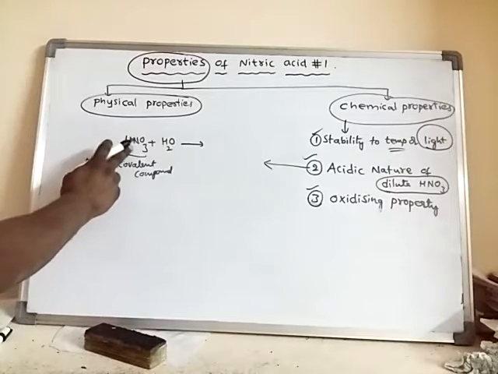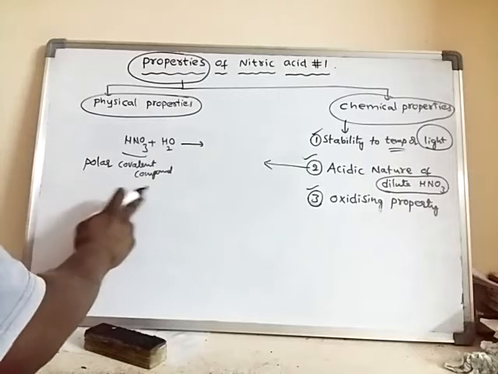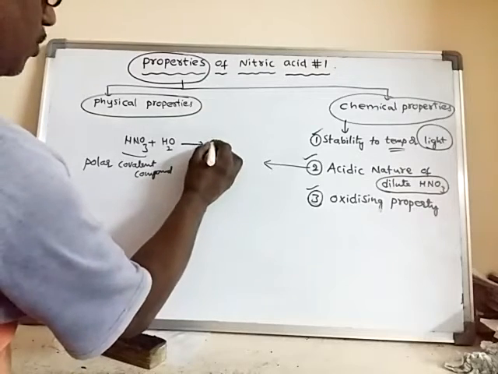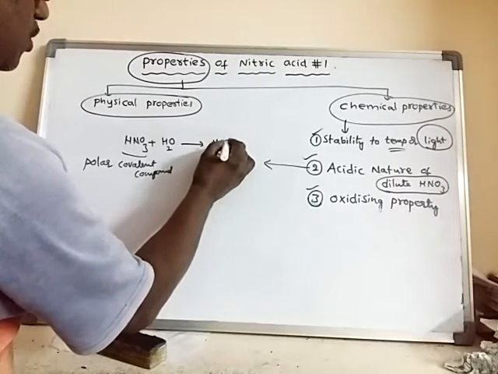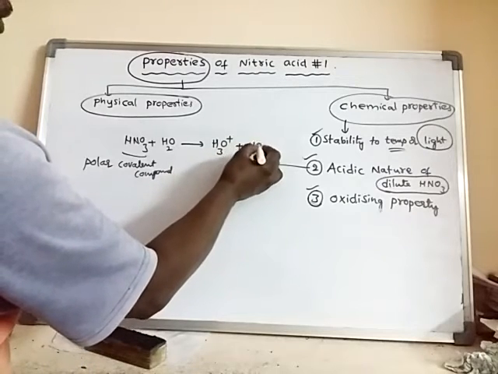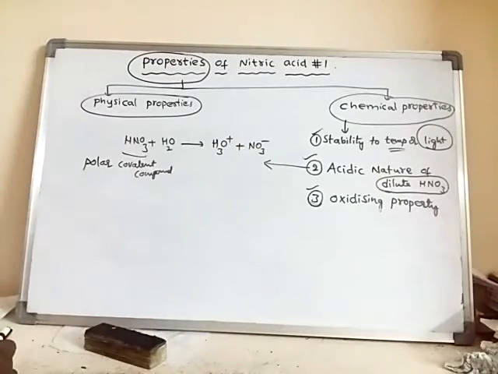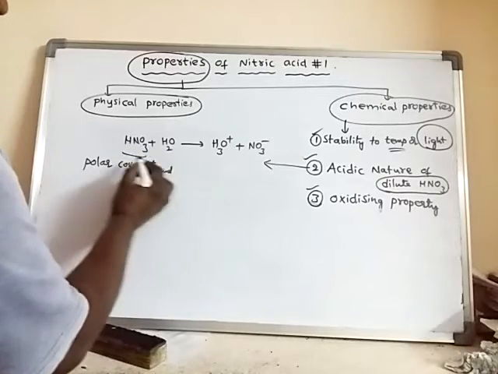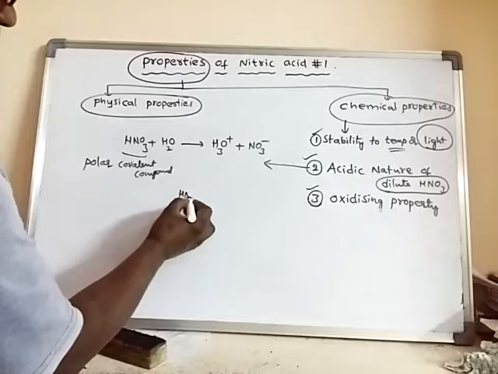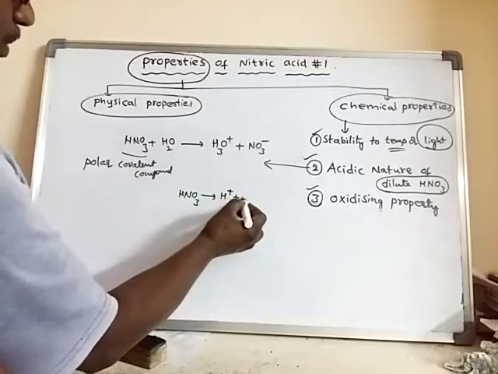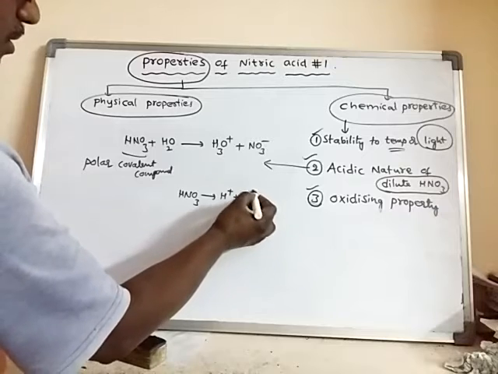In the same way, nitric acid will also ionize in water to form hydronium ion, H3O plus, and nitrate ion, NO3 minus. Initially, this nitric acid will break down into H plus ion and NO3 minus ion.